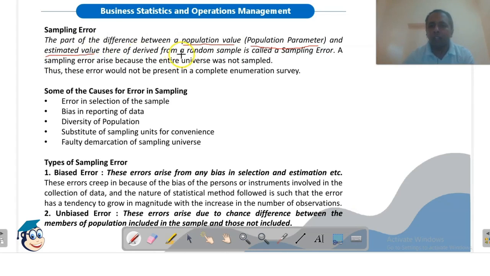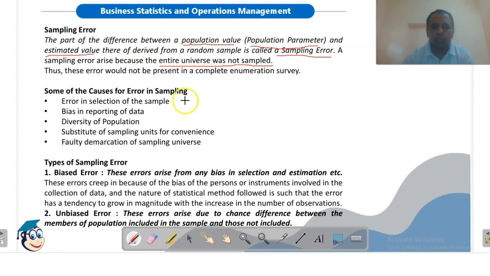So this difference is called what? Sampling error. So what is sampling error? It is the part of difference between the population value and the estimated value of the random sample. A sampling error arises because the entire universe was not sampled. Why is sampling error arising? Because we did not consider the entire universe. So sampling error arises because of sampling, because of considering just a sample and not the entire population.